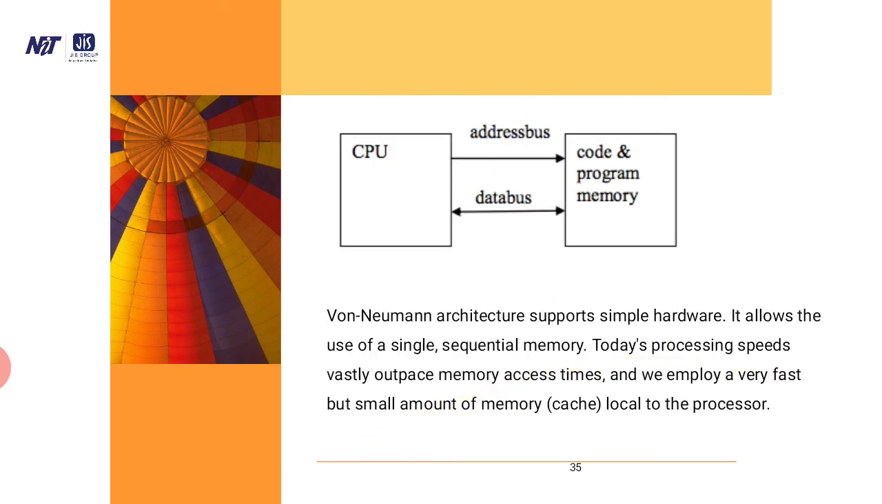This is showing the address and data bus, showing code and program memory, and the CPU. The von Neumann architecture supports simple hardware. It allows the use of a single sequential memory. Today's processing speed vastly outpaces memory access times, and we employ a very fast but small amount of memory called cache.